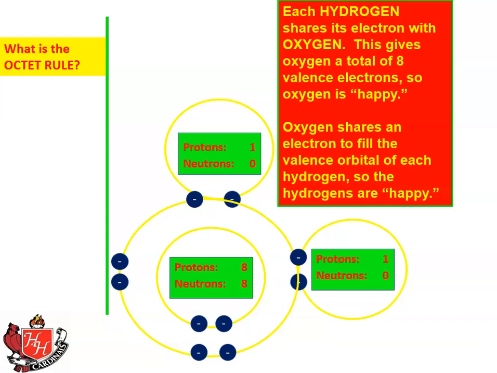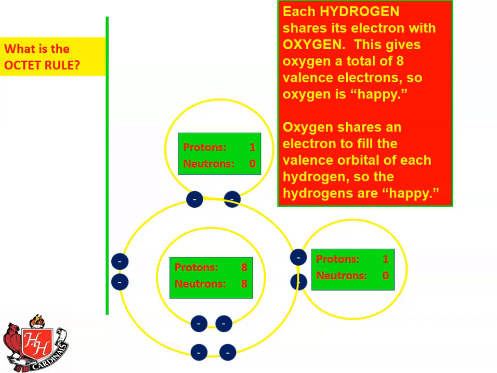So let's count. If you count the shared electrons around oxygen in the valence orbital, there's now 8 electrons: 1, 2, 3, 4, 5, 6, 7, 8. And if you look at each of the hydrogens, they have 2 electrons in their valence orbital, so everybody's happy. Now you may notice you're counting some of the electrons twice. You're counting those shared electrons for both hydrogen and for the oxygen.